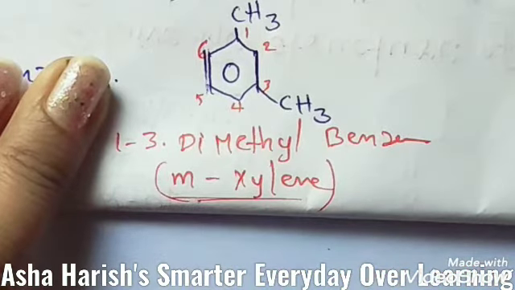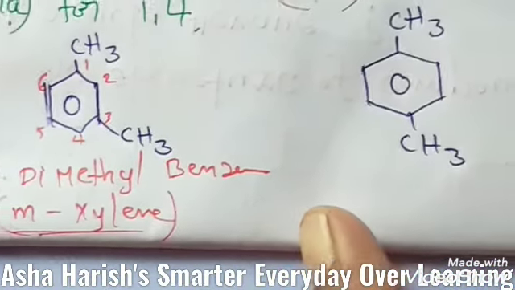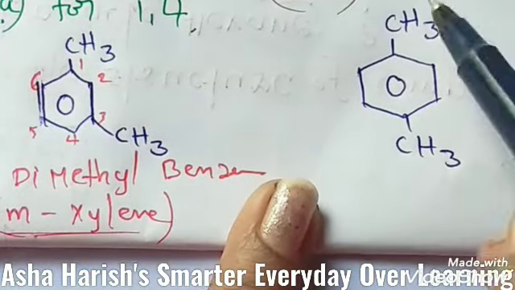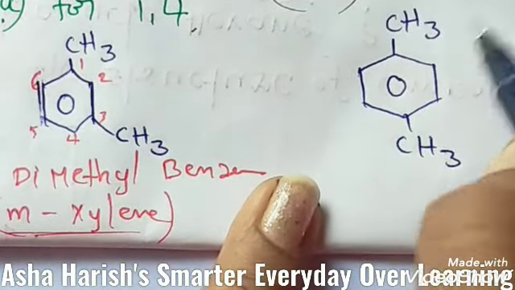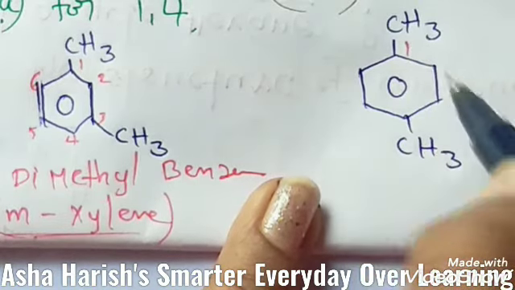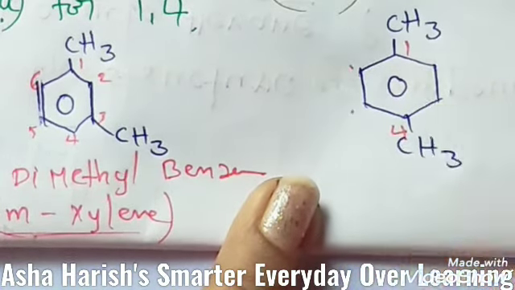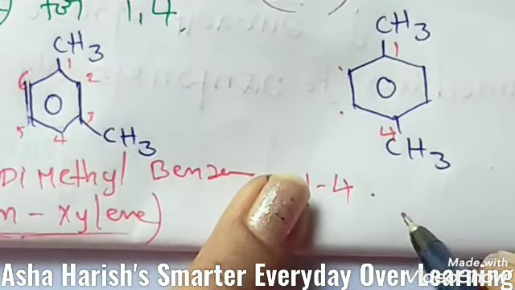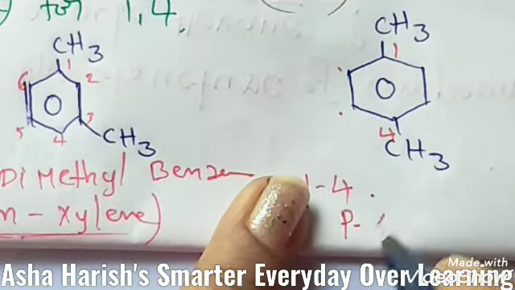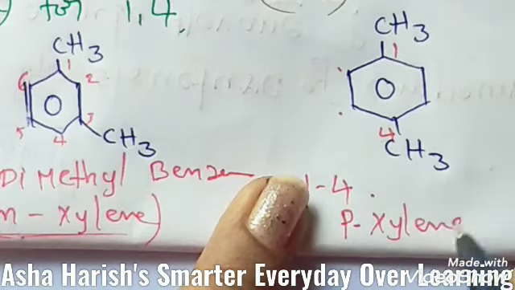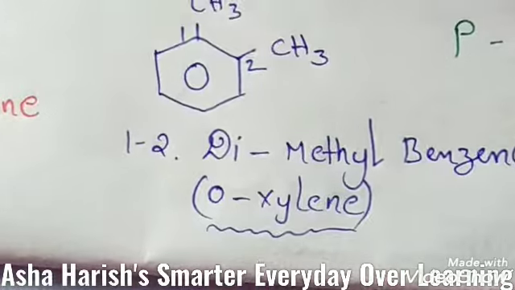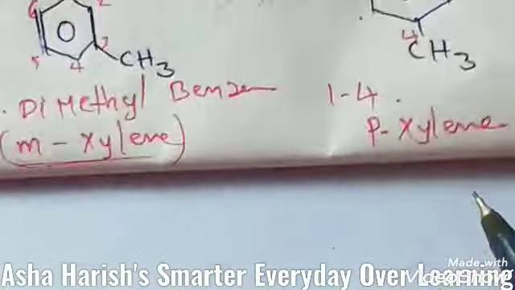Okay, and here is the next example. Same benzene ring. We have two methyl groups but in different positions. If you give numbering just like this, 1, 2, 3, 4, 5, 6, the name should be 1,4-dimethylbenzene. This is called paraxylene. Okay, the first one is orthoxylene, here meta, and here is the para.